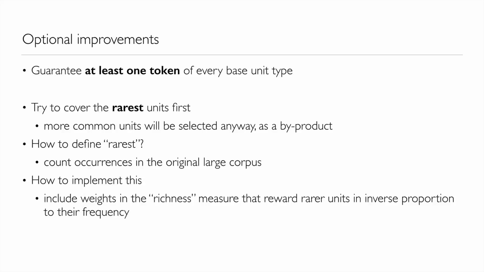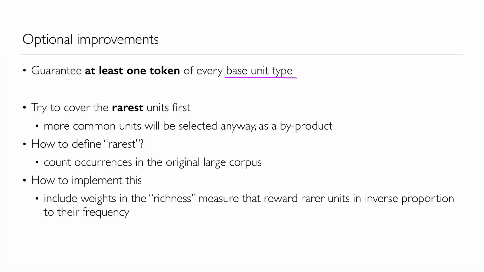Now, I've already said there's as much art as there is science to script design, so it's perfectly reasonable to try and craft in some extra selection criteria into your text selection script. One sensible thing that our algorithm doesn't currently do will be to guarantee at least one token of every base unit type. That will mean we'll never have to back off at synthesis time.